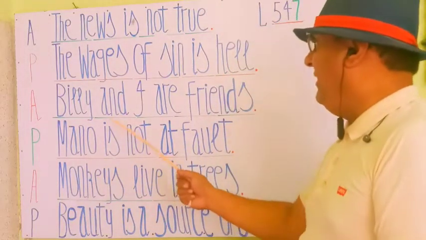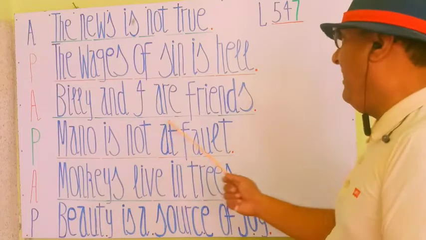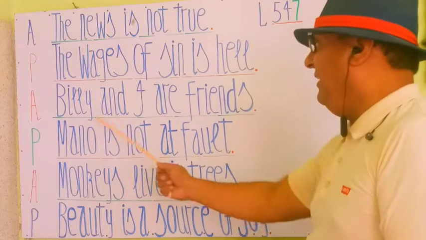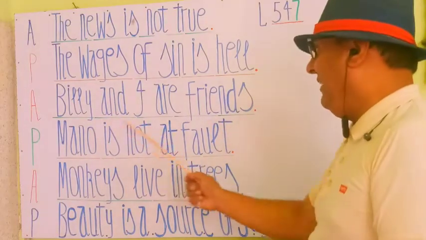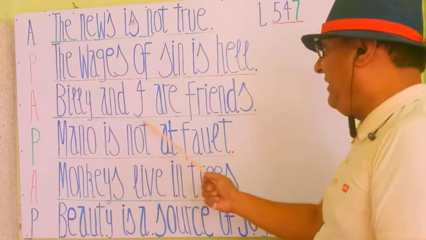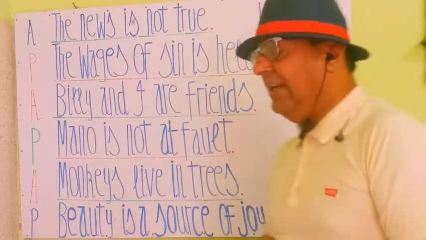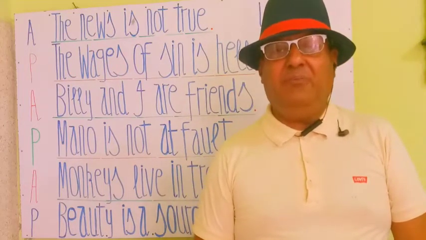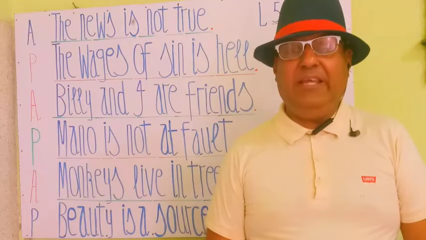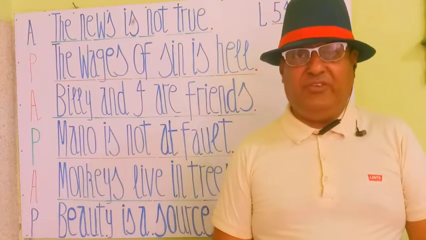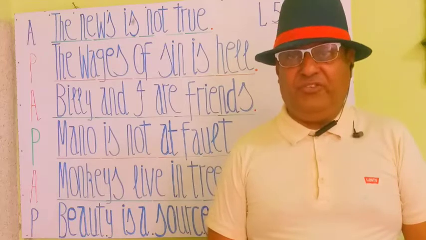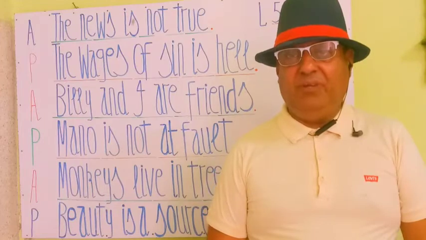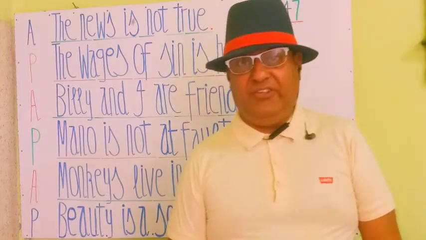Next phrase: Billy and I are friends. This shows the friendship. This phrase denotes the friendship. This sentence denotes the friendship among persons. Billy and I are friends. Let's see the next phrase.